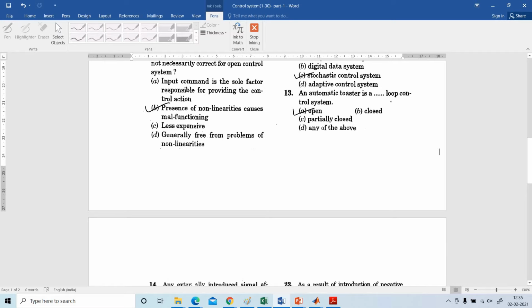19. Which of the following devices are commonly used as error detectors in instruments? Vernistats, microsyn, resolvers, any of the above. All are error detectors.